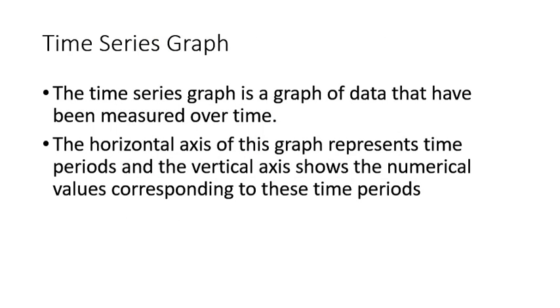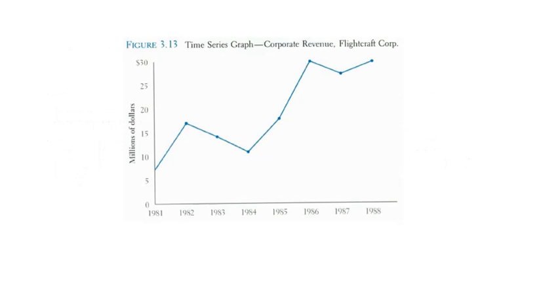The next is the time series graph. A time series graph is a graph of data that has been measured over a period of time. The horizontal axis represents time periods, and the vertical axis shows the numerical values corresponding to these time periods. A time series graph is usually seen when you are studying stock markets over a period of time, or trying to understand the pattern of sales over time. This is an example of a time series graph where the company is trying to understand corporate revenue over different years.